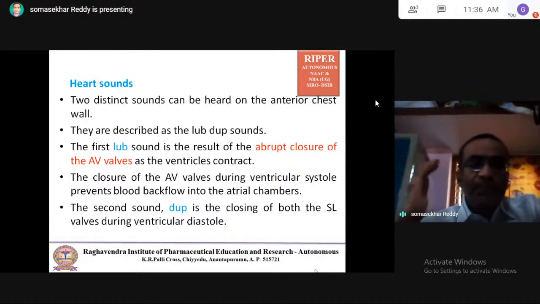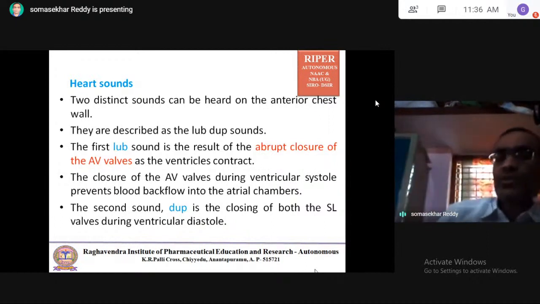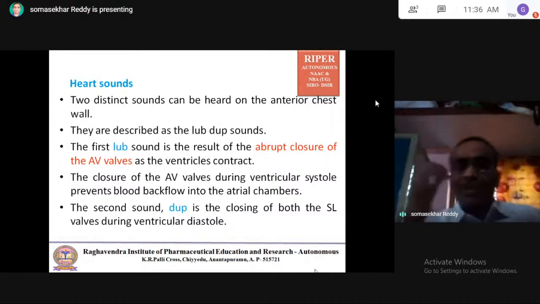The first, lub sound, is the result of the abrupt closure of the atrioventricular valves as the ventricles contract. While the ventricles are contracting, there is abrupt closure of the atrioventricular valves.